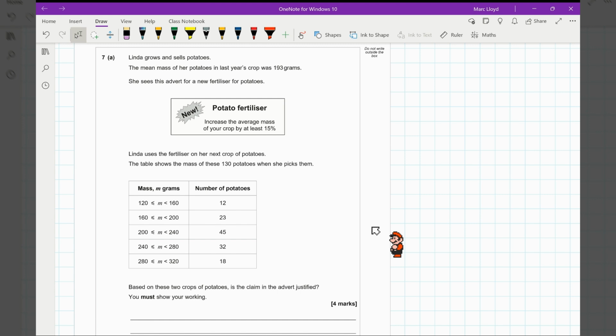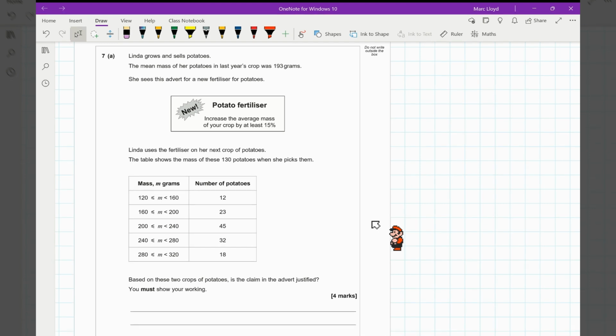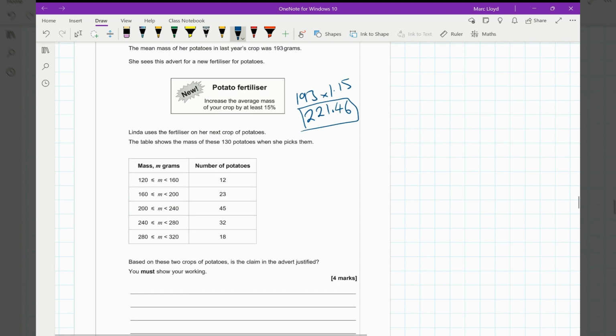Anyway, we need to increase our average by 15%. So to know what that benchmark is, we have to multiply 193 by 1.15. That gives us 221.46. Right, let me just double check everything there. Yeah, good. So that's the benchmark. That's what we need to be at.